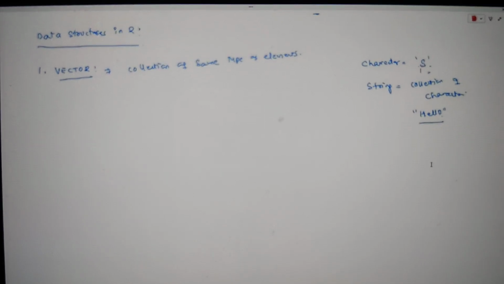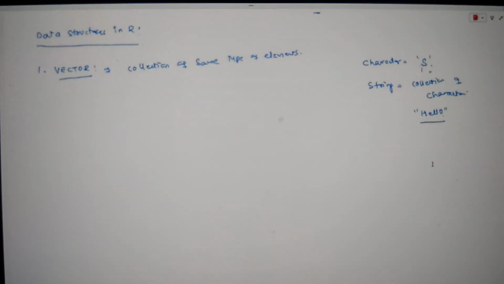How do you create a vector? If all of them are integers, generally we call it an integer vector. If all of them are strings, then we call it a string vector or character vector. If all of them are floats or doubles, it is called a double vector. If all of them are logical, it is called a logical vector. So all of them should be of the same data type.